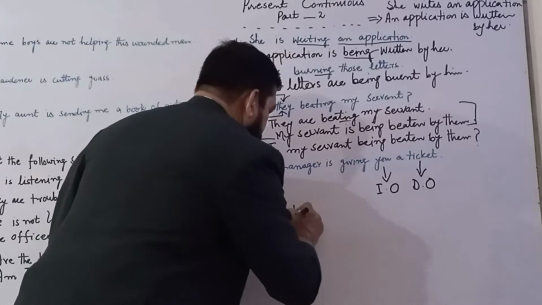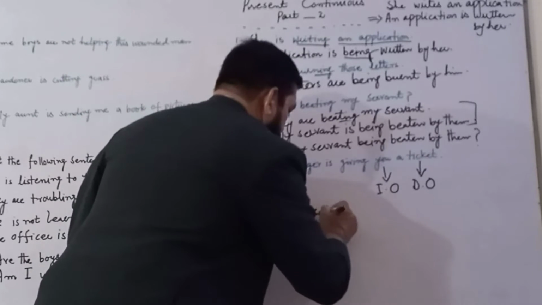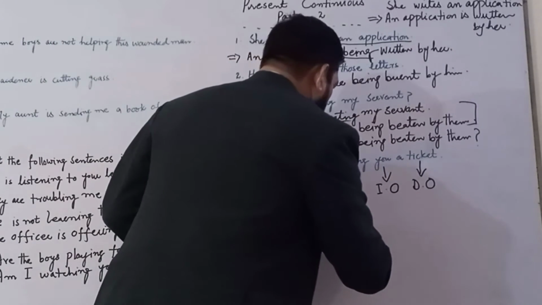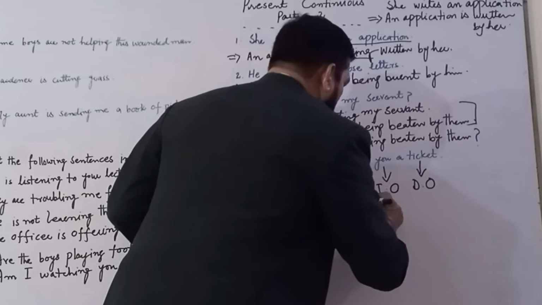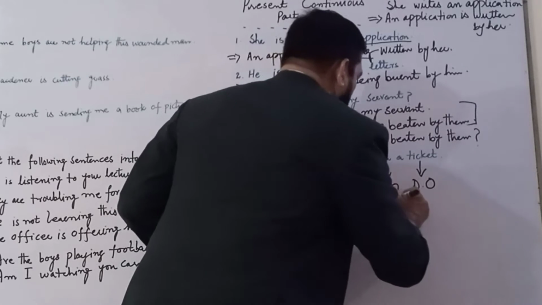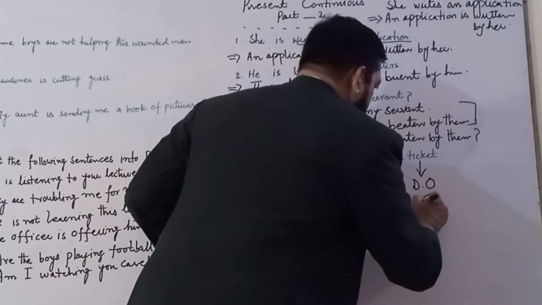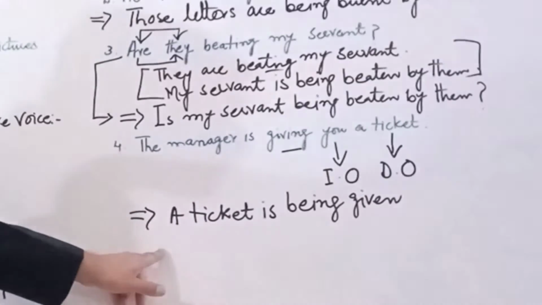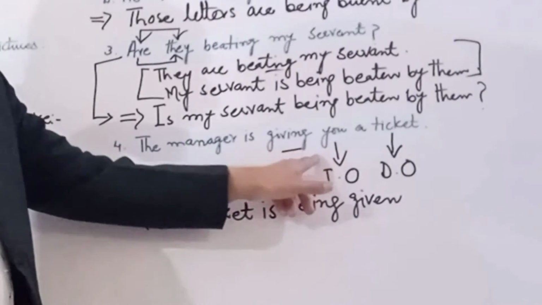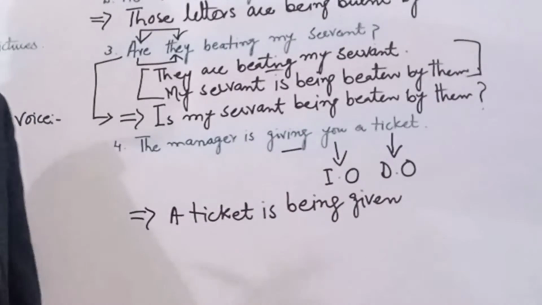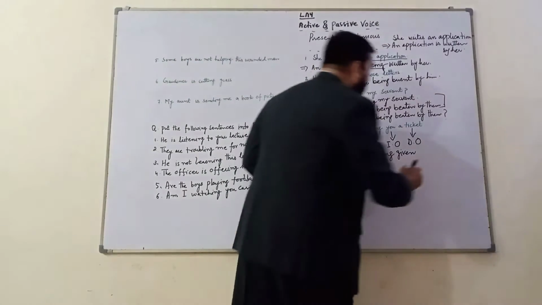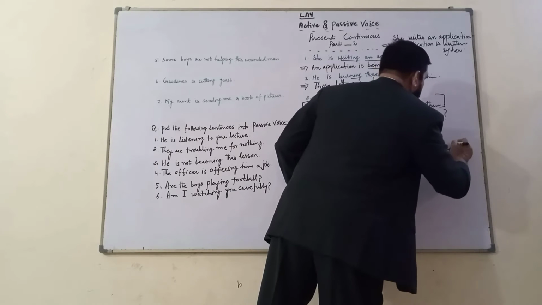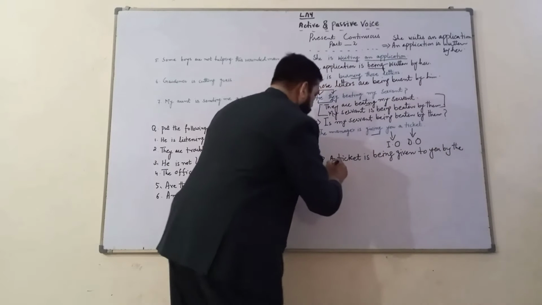A ticket. Singular object, so we have to use is, then we will have to add being, and this first form will change into the third one. A ticket is being given. अब अगर आप डायरेक्ट ऑब्जेक्ट इस्तेमाल कर रहे हैं और उससे पहले इनडायरेक्ट ऑब्जेक्ट है तो उससे पहले 100% टू आएगा। So, a ticket is being given to you by the manager.